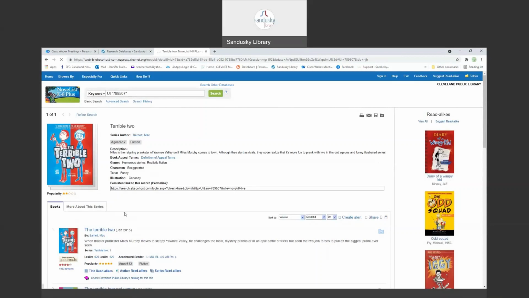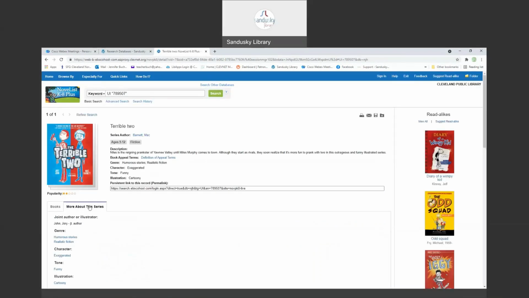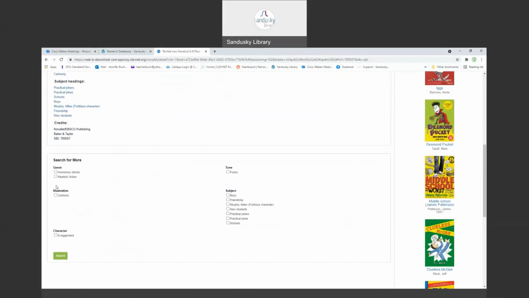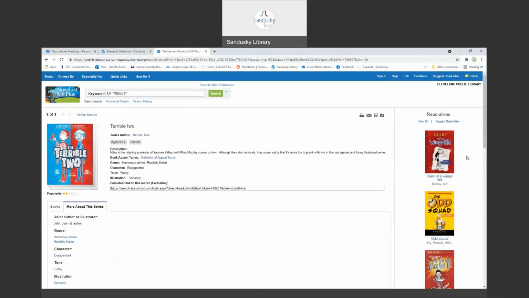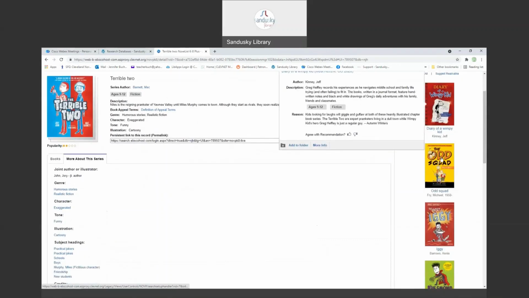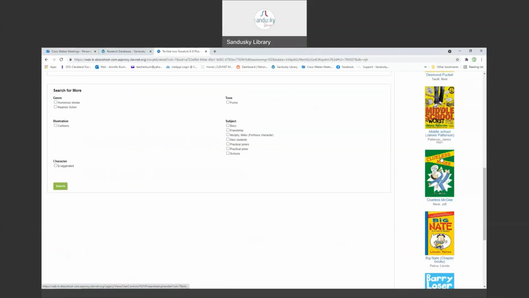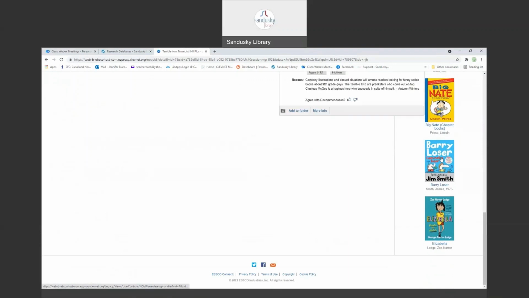And you probably will see some of the same terms that you saw up there. We've got humorous and realistic. We've got an exaggerated character. We've got funny, practical jokers, different types of things. And then over here, there are even books that are read-alikes of this book. So you can even find some more that might be similar to Diary of a Wimpy Kid as well.